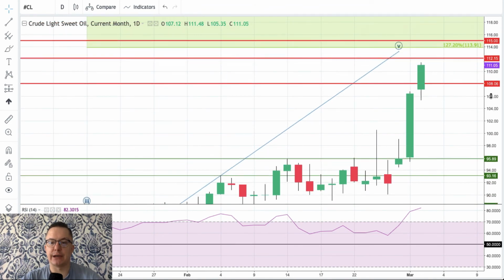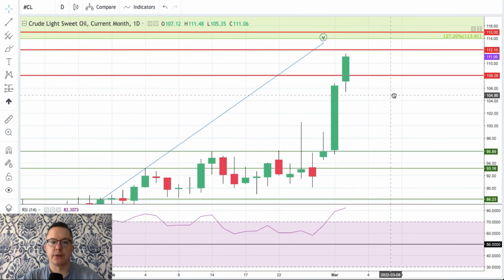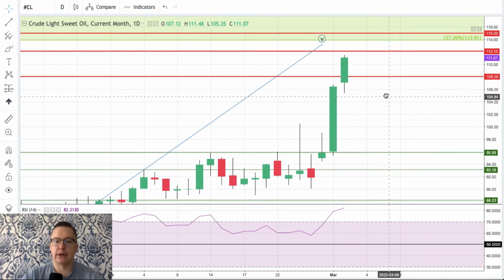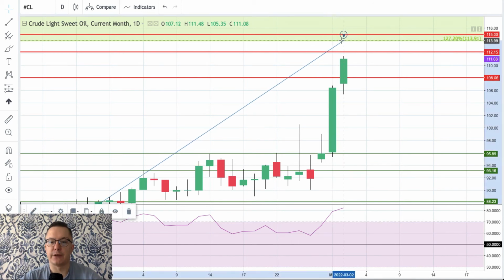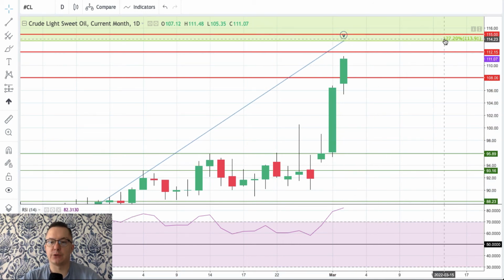As you can see here, we have our crude oil Elliott wave count. According to our count, this is wave 5, and the Fibonacci 127% projection is at 113.91. Maybe there will be some extension towards the long-term, multi-year technical resistance at 115.